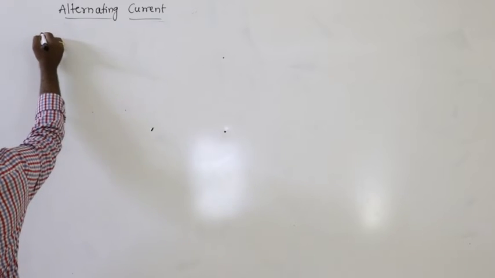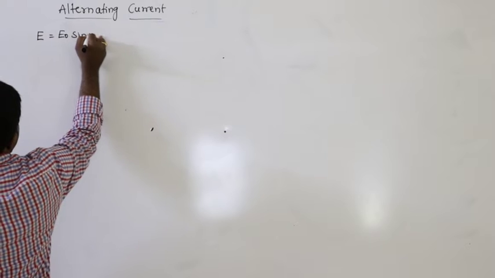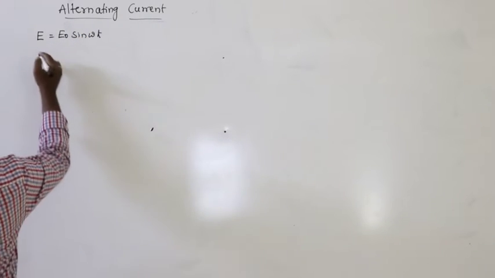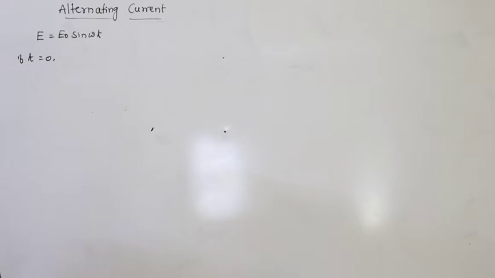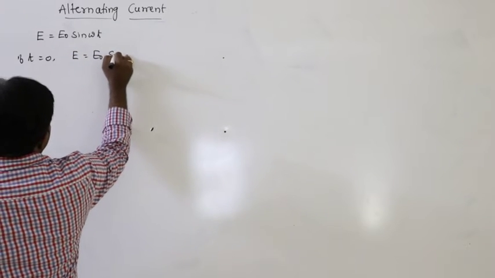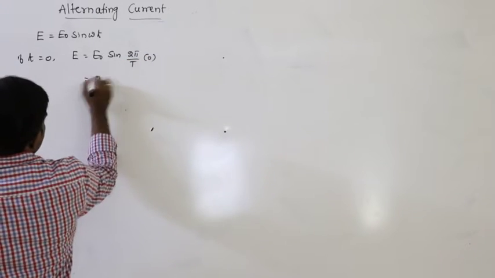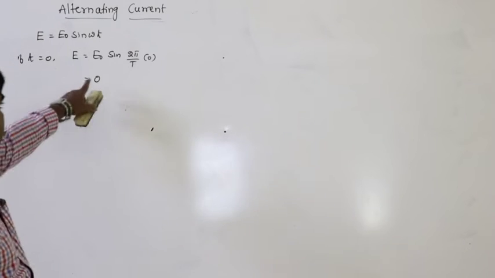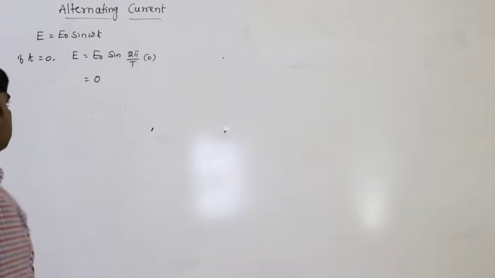Let us say first, E is equal to E naught sin omega t. If t is equal to 0, then the value of E is E naught sin of omega, which can be written as 2 pi by T, into 0. Sin 0 is 0. So at the start of time, the induced EMF developed must be equal to 0.